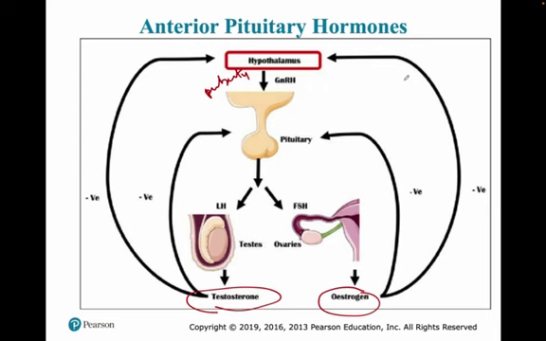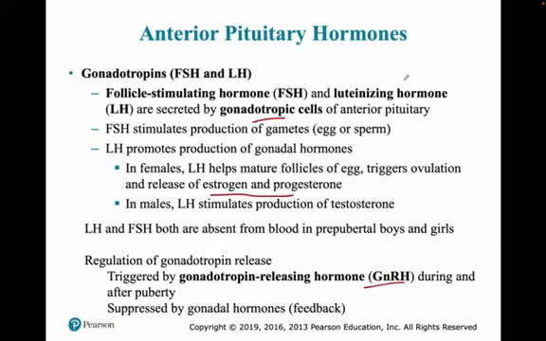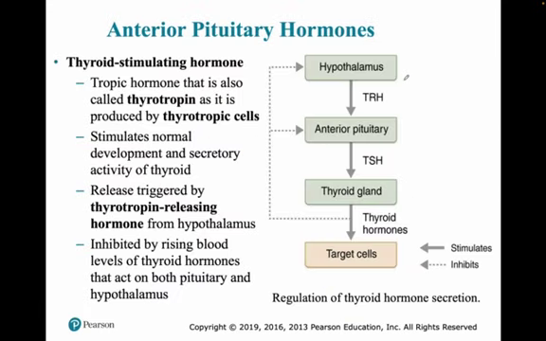Okay, so we covered two growth hormones first, and then we spoke about the gonadotropins. The next one we'll talk about is thyroid stimulating hormone. This has a very common pathway.